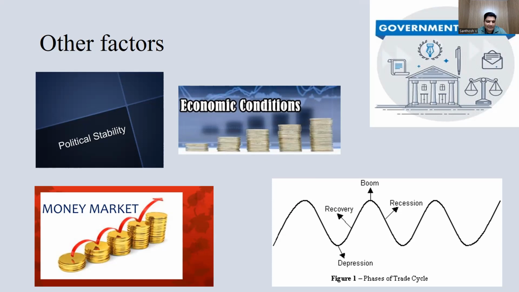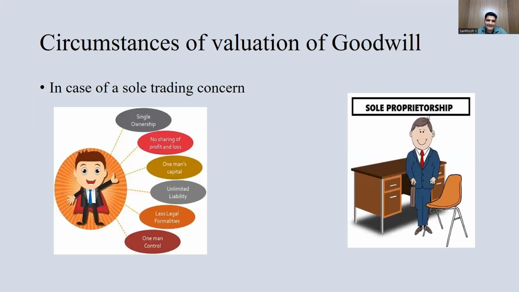So, political stability, money market, economic conditions, and fluctuations in the money market as well as the share market. In some cases there is the PLC, product life cycle: recovery, boom, recession, or the company may exit from the market. These are the new things that can happen in the business.